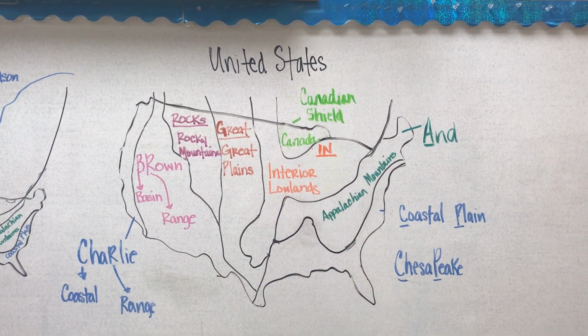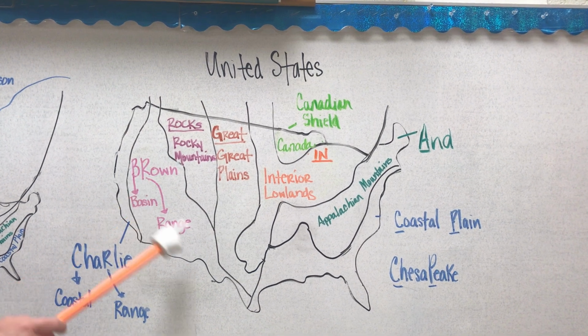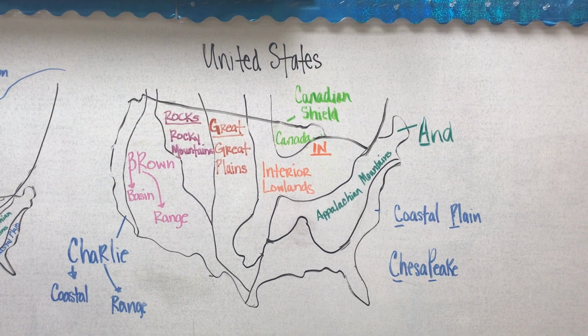It is not grammatically correct to capitalize the R in Charlie or the R in Brown or the P in Chesapeake, but I'm doing it for the sake of the sentence. So what does this mean?